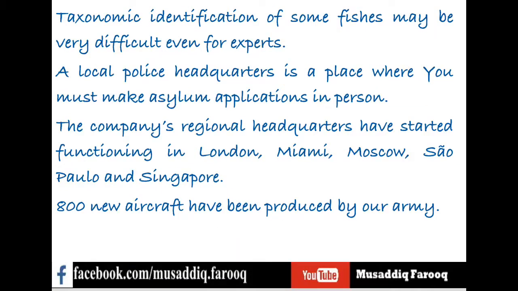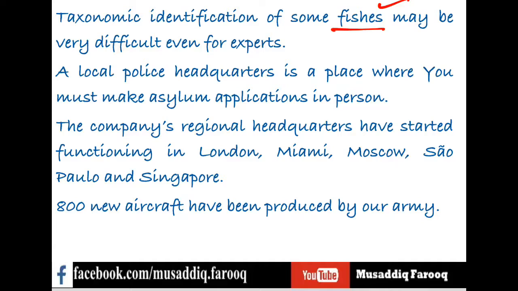In the next sentence: taxonomic identification. Taxonomy is a branch of biology that grades animals or plants according to their structure or any other property. Taxonomic identification of some fishes, maybe some species of fish. So it is a correct sentence. Fishes. There is no problem in this sentence. It may be very difficult even for experts.